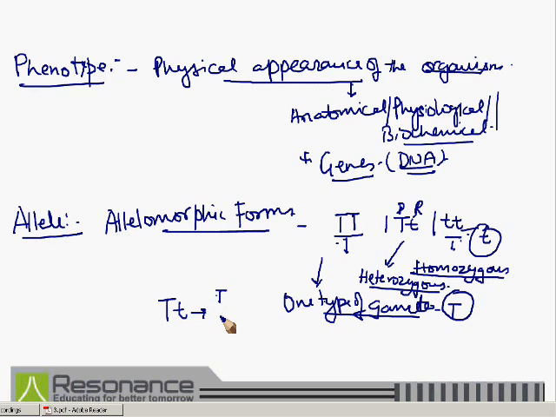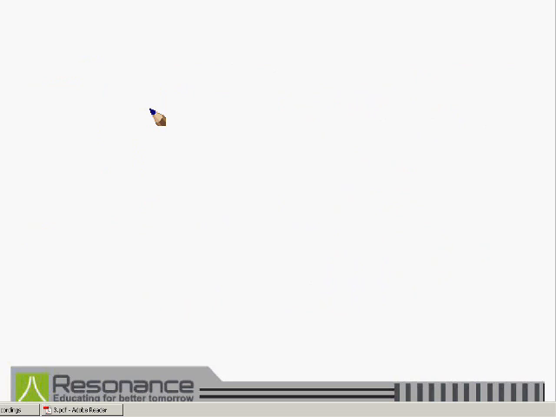One may be this and another may be this. These are certain terms which I have discussed with you regarding genetics. Mendel's experiment was very perfect. He was successful because he kept all the data on record.